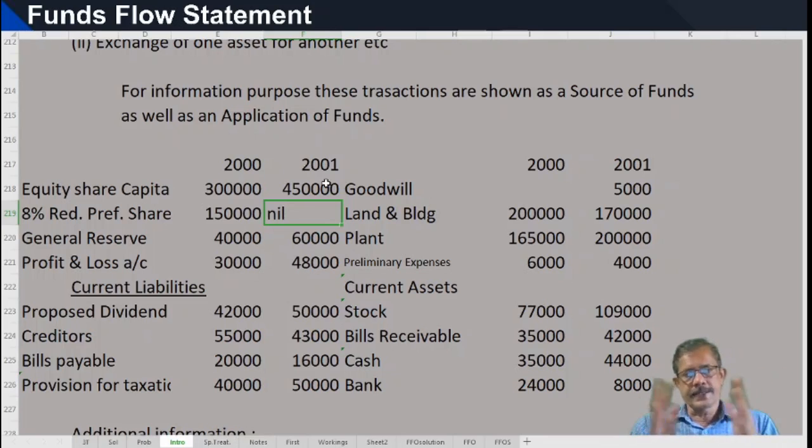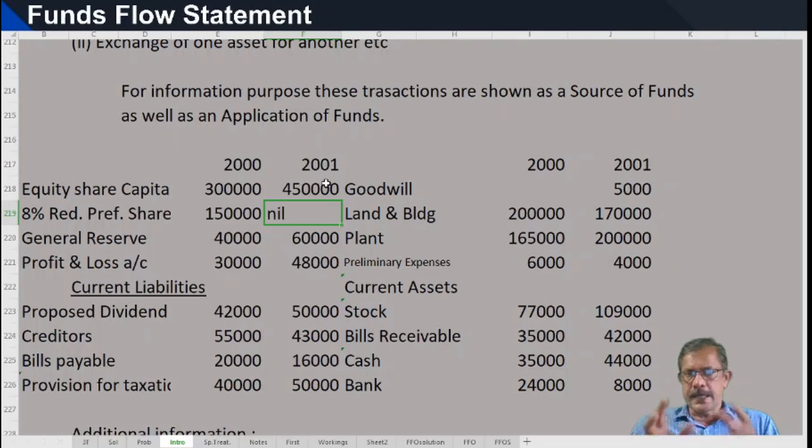This is also an exchange transaction. Similarly, redemption of debentures. In exchange of debentures, redemption is done by issuing fresh equity shares. These are all exchange transactions and do not affect the working capital, but they will be shown in the funds flow statement, both as a source and application.